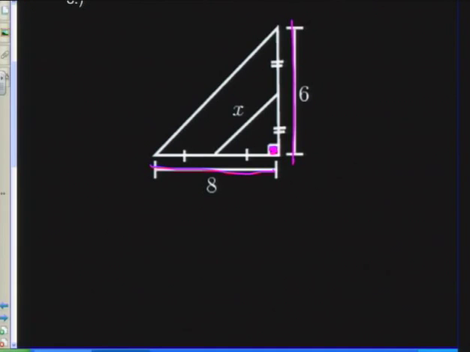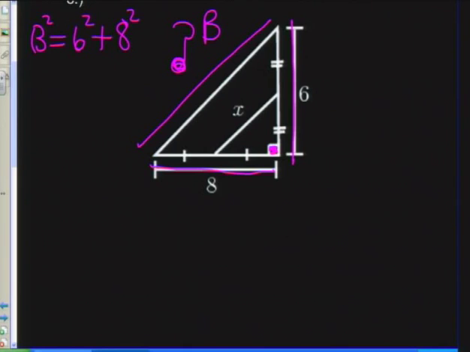I am then able to calculate the length of this side over here using the theorem of Pythagoras. Let's call this side b. b squared is equal to 6 squared plus 8 squared. And 6 squared is 36, and 8 squared is 64.